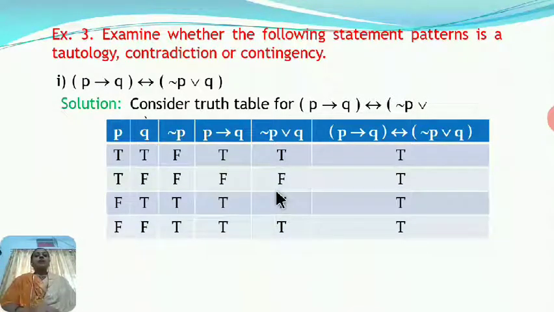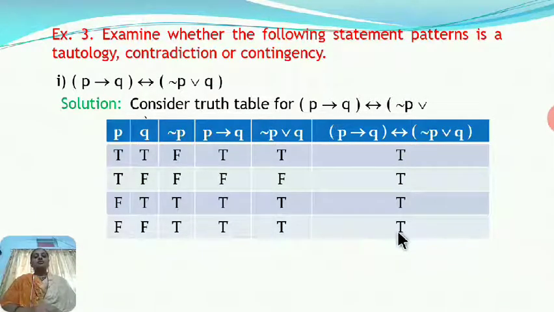Now we find a double implication for P implies Q and negation P or Q. We know the double implication is true only when both the statements have the same truth value. So here see T double implies T, T. F double implies F, T. T double implies T, T. T double implies T, T.